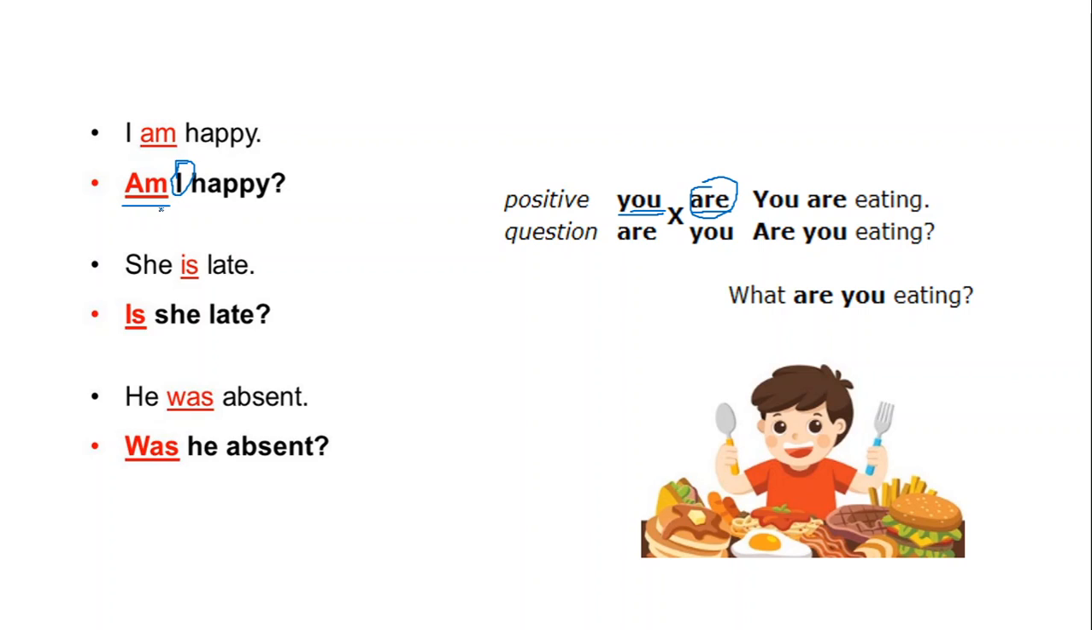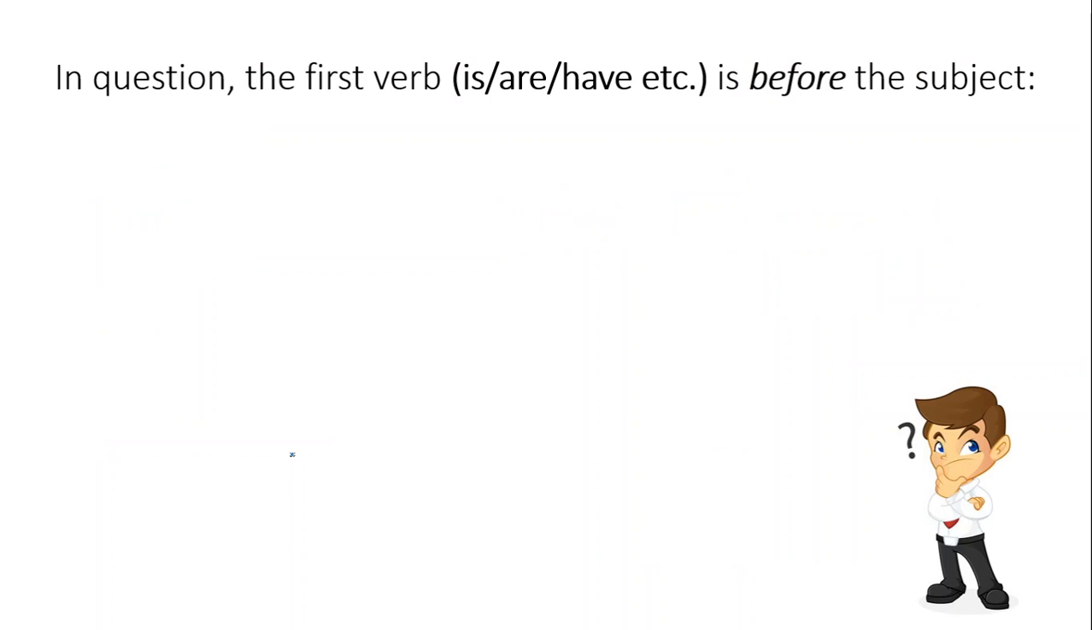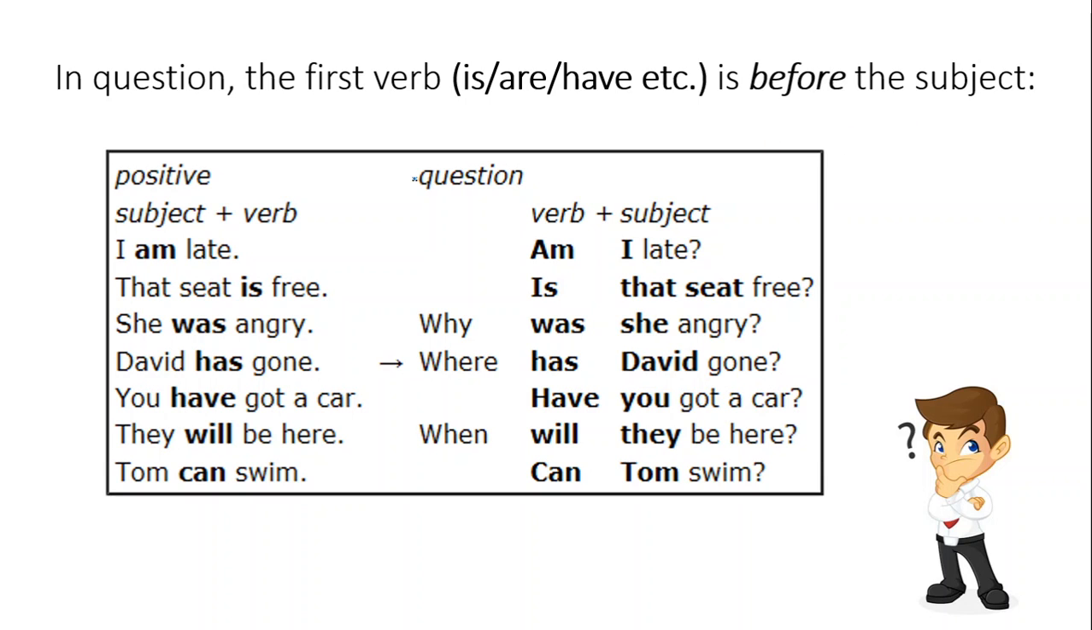So please remember, to change positive to question, we just swap place between subject and verb. And in the question, the first verb is before the subject. As you can see in an example here. So as we have mentioned, in the question, the first verb is before the subject.